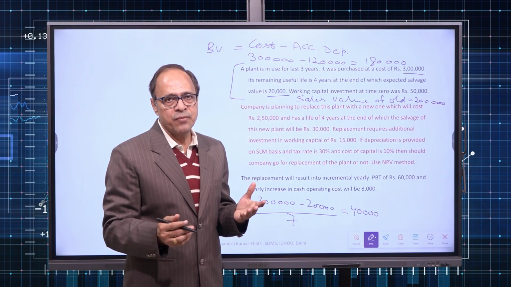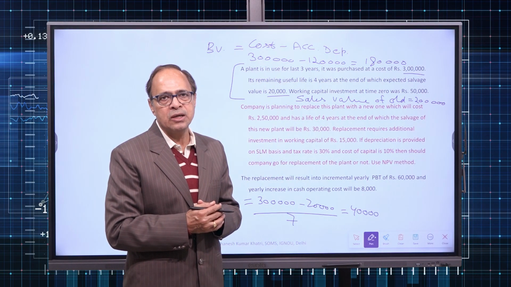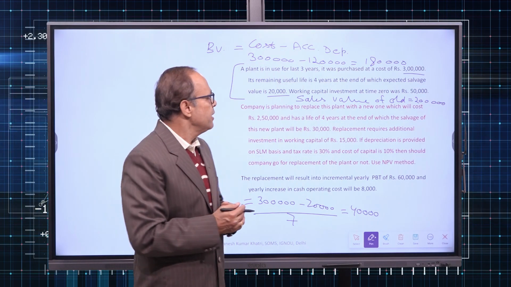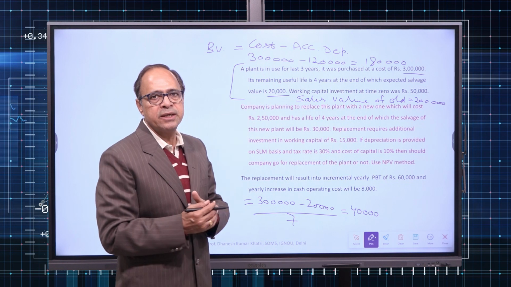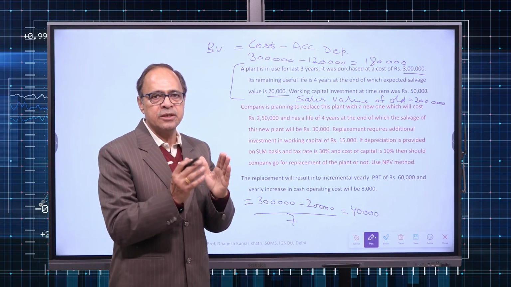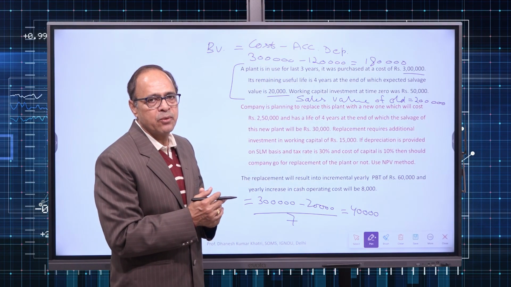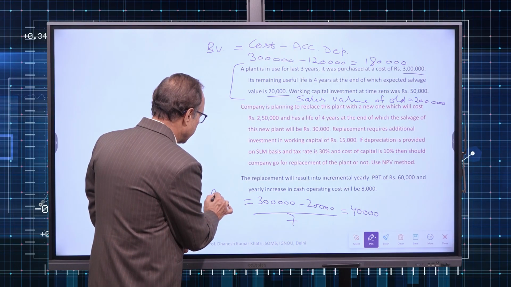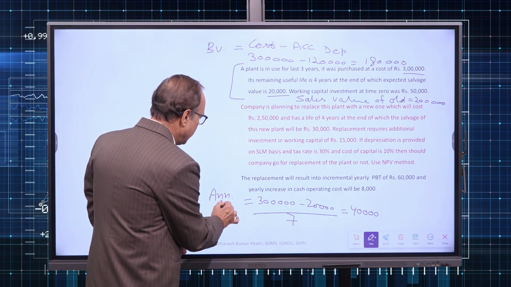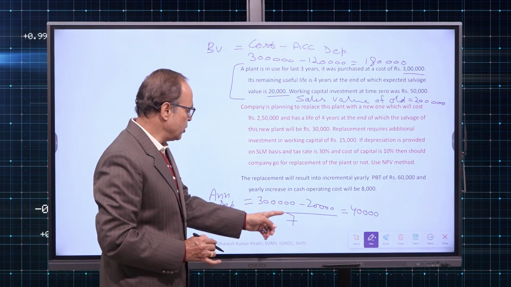Now let us see how the book value is calculated for this old plant which is getting replaced. Book value is cost of the plant minus accumulated depreciation, that means depreciation provided so far. So far 3 years of depreciation has been provided. Annual depreciation is simply cost of asset minus salvage value, upon life.